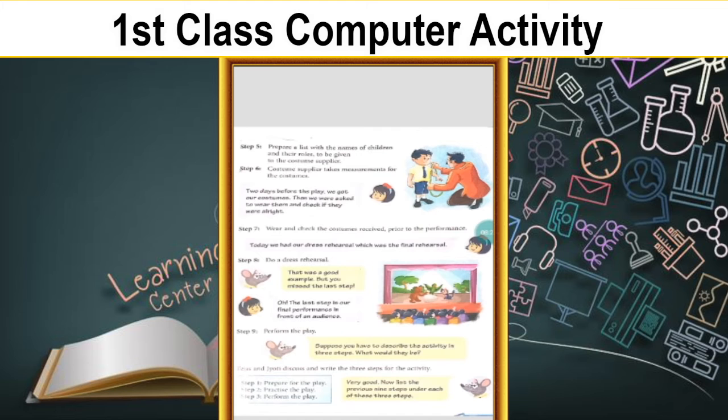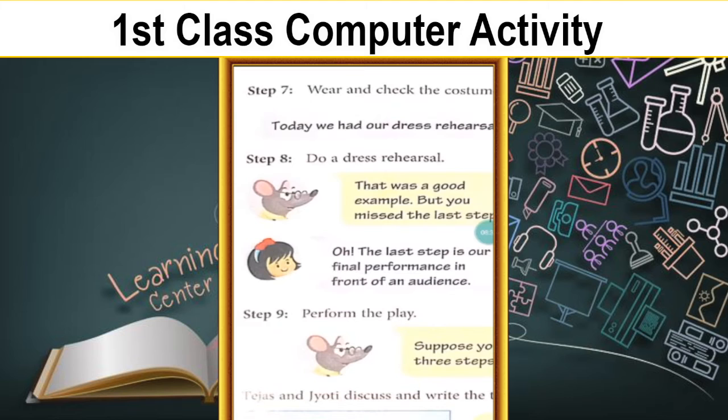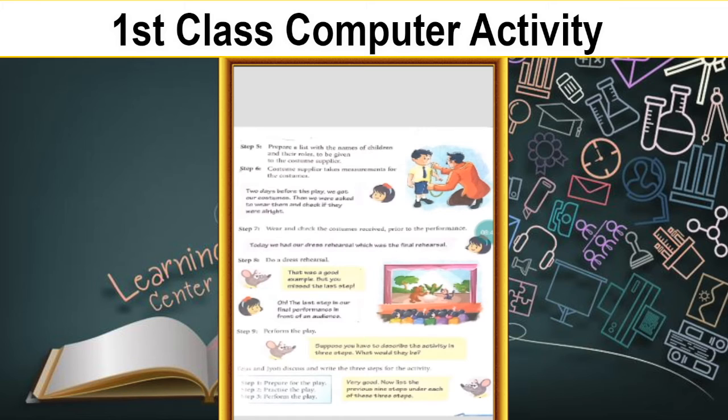So they have said 3 steps. What steps have they said? Prepare for the play. First they will prepare, after that they will practice, after that they perform, isn't it? So they have told the mouse what they have told. First they will prepare all the things for the play. Next they will practice. In step 2 they will practice. In step 3 they will perform, isn't it? So this is the step by step process.